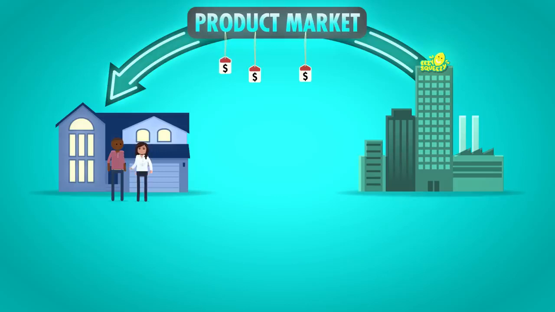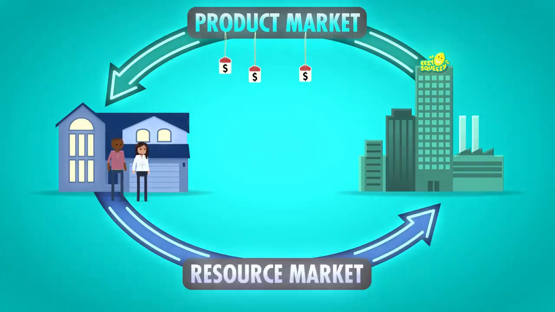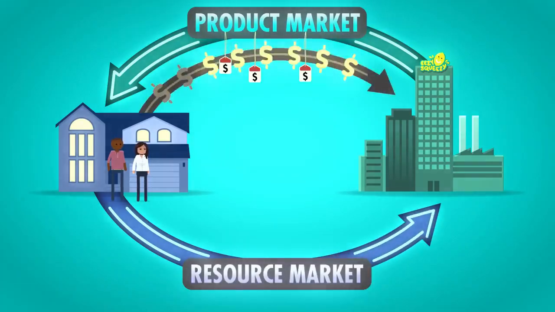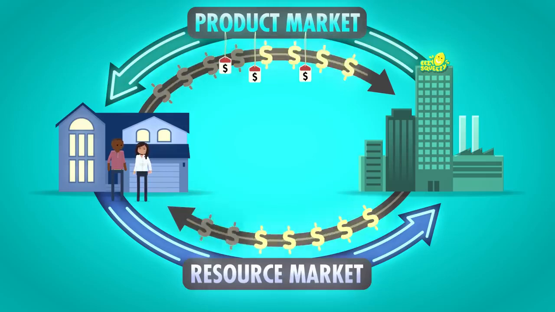The households need to pay for those goods and services, but where do they get the money? The households earn the money by selling their resources, like labor, to businesses. Now this is done in the resource market. The businesses use the money they earn from selling products in the product market to pay for resources in the resource market. And households use the money they earned in the resource market to buy products in the product market.